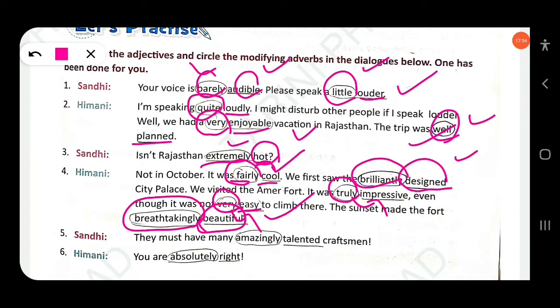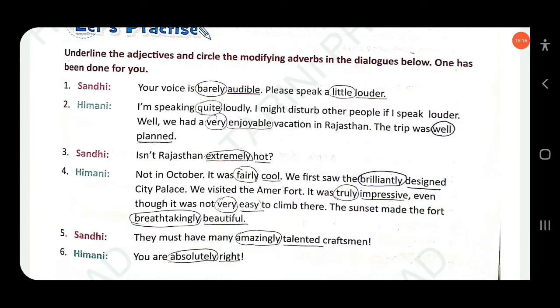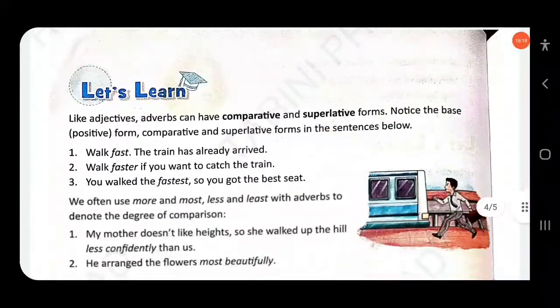Sandhi: they must have many amazingly talented craftsmen. Here amazingly is a modifying adverb. It modifies the adjective talented. Then next, Himani: you are absolutely right. So absolutely is a modifying adverb. It modifies the adjective right. Okay, clear?